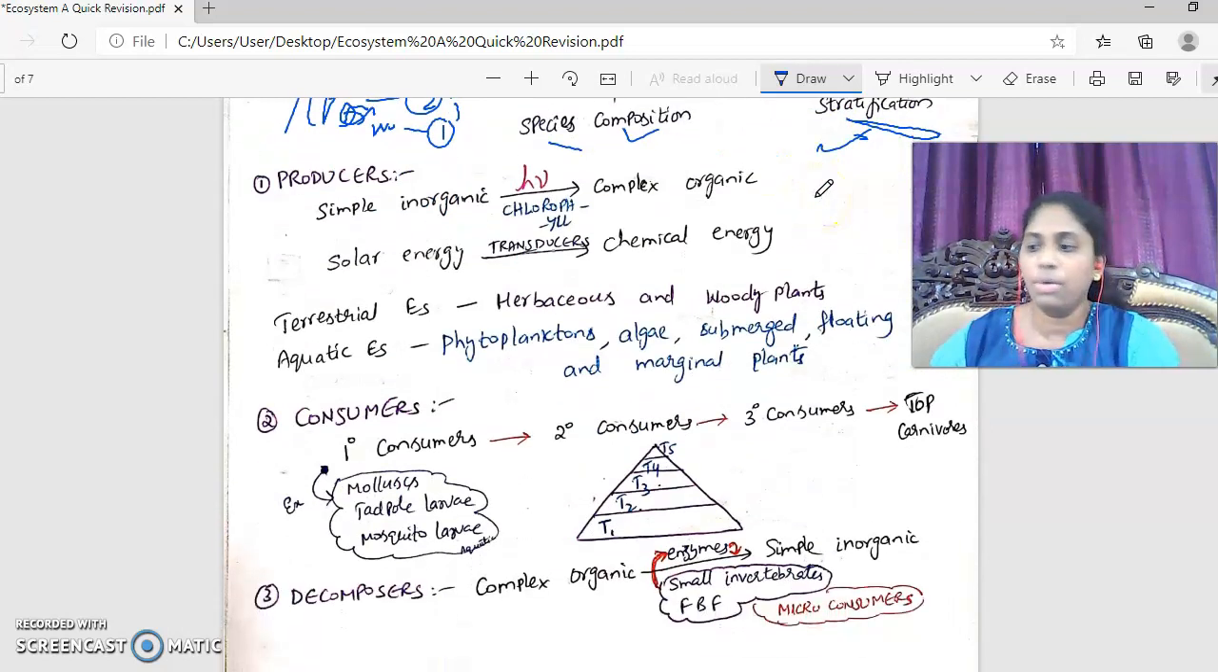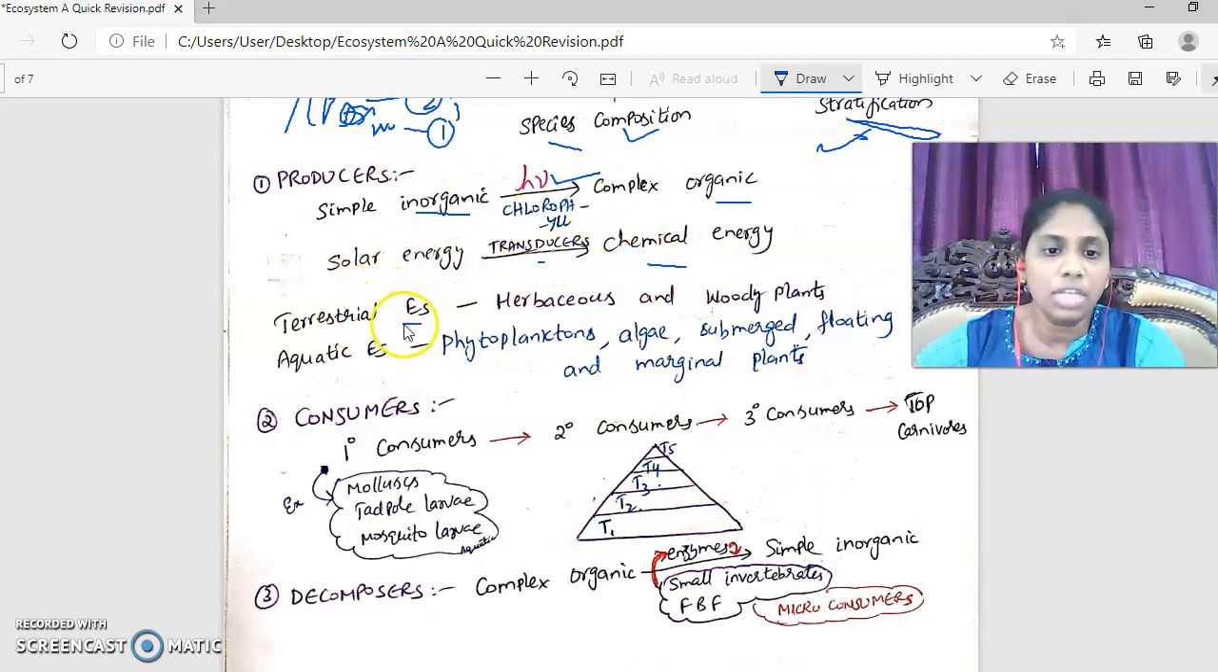Now producers, they convert simple inorganic material into complex organic form with the help of sunlight and chlorophyll. Solar energy is converted into chemical energy, and so producers are also called transducers. Now in terrestrial ecosystem, major producers are herbaceous and woody plants. In aquatic ecosystem, the major producers are phytoplanktons, algae, submerged plants, floating plants, and marginal plants. Now let's talk about the consumers.